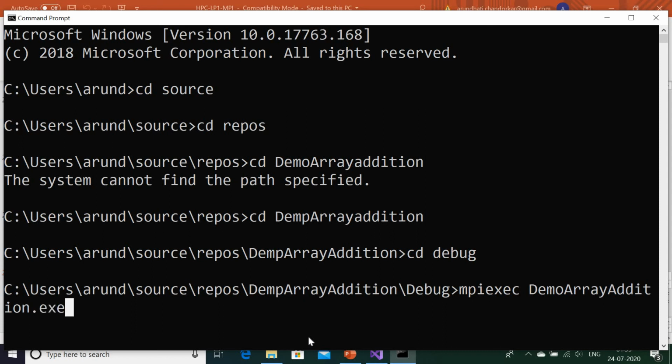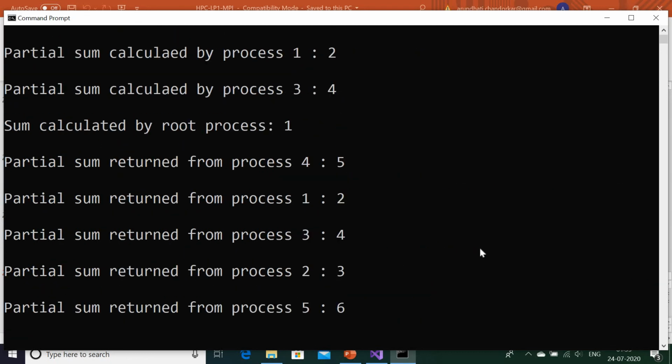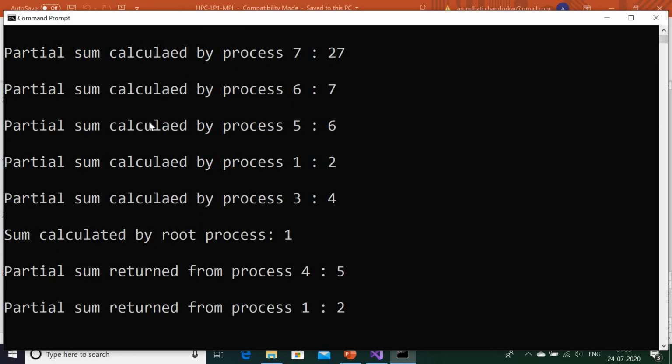Just see what happens. First I will show you without giving the number of processes. My machine has 8 logical cores, so with the help of these cores, it will do that array addition. See here. Partial sum calculated by process 2, it is displaying something like that. So first it is displaying the partial sums calculated by each process.